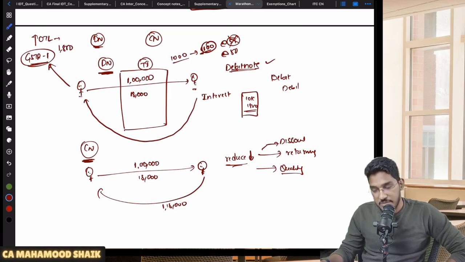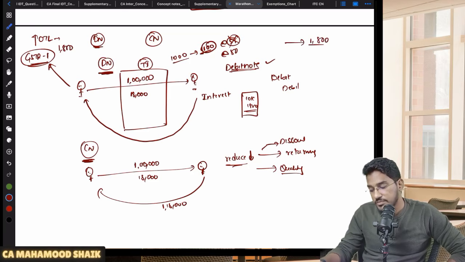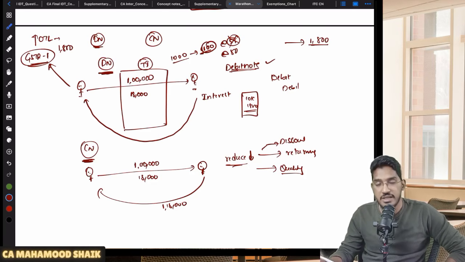And if you look at the recipient, on the basis of that debit note, recipient can claim that ITC. On the basis of debit note, recipient can claim that input tax credit. No issue. Sir, is there any time limit for declaring debit note? There is no time limit for declaring debit note.